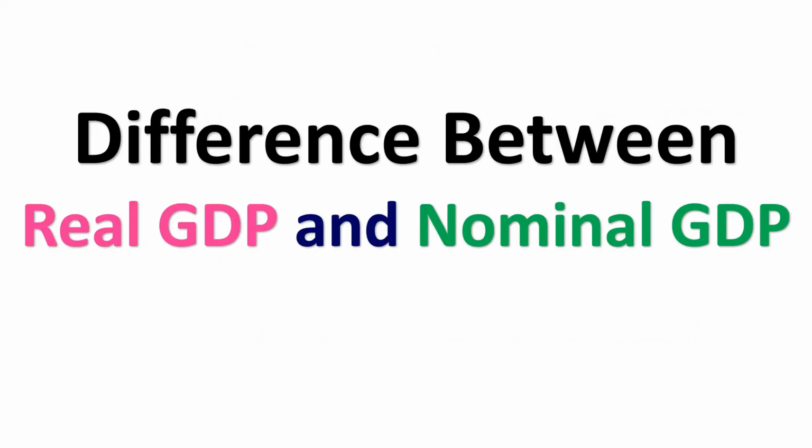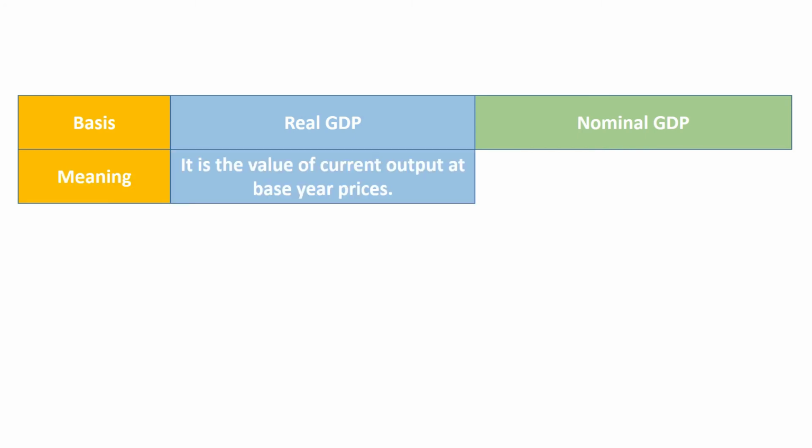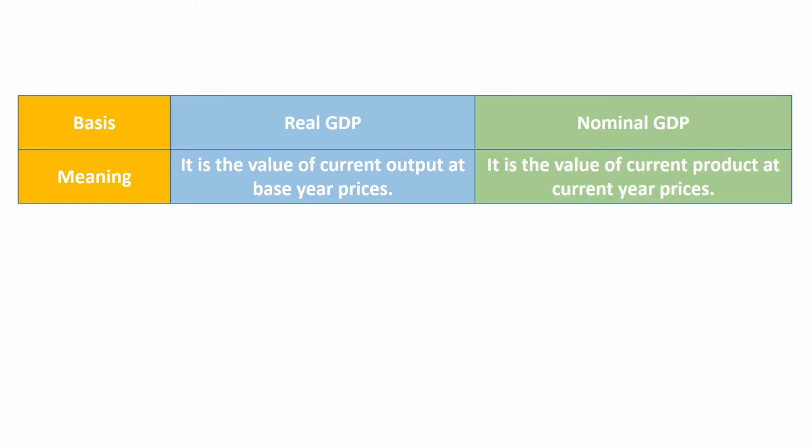Difference between real GDP and nominal GDP. First column is basis, second column is real GDP, and third column is nominal GDP. First basis is meaning. Real GDP is the value of current output at base year prices. Nominal GDP is the value of current product at current year prices.